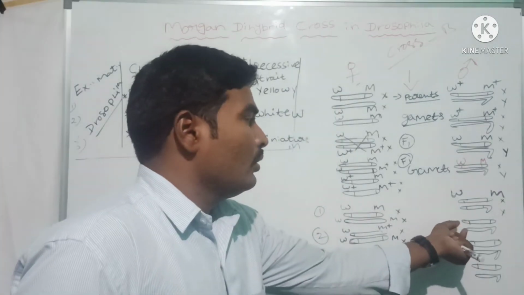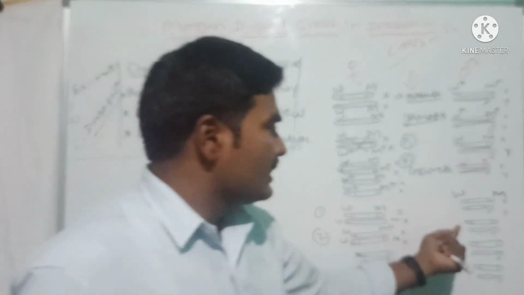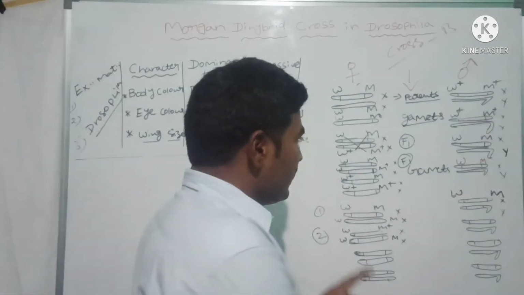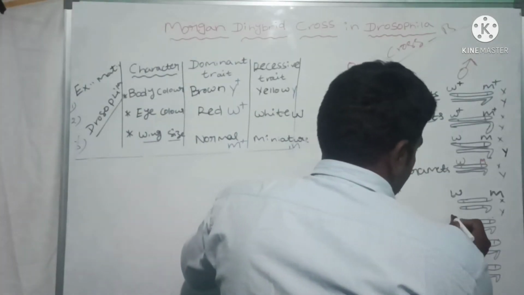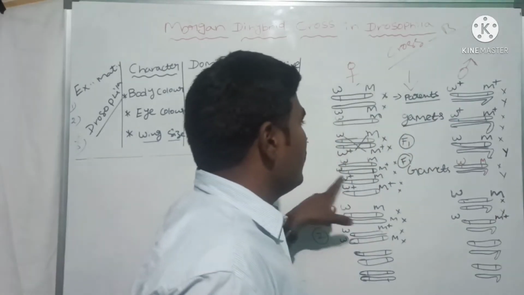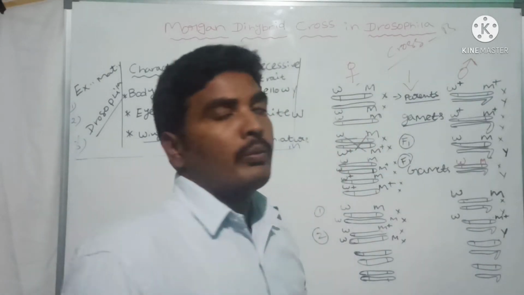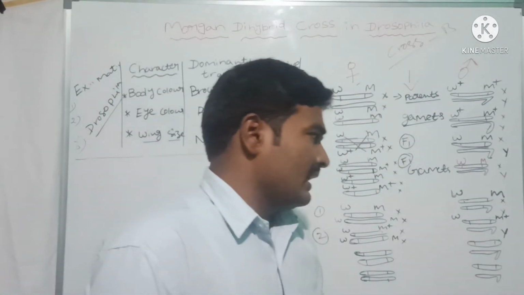Now look at this male progeny. How is a male progeny possible here? W and M plus fuses with the Y chromosome, and the Y chromosome does not carry any of these characters.